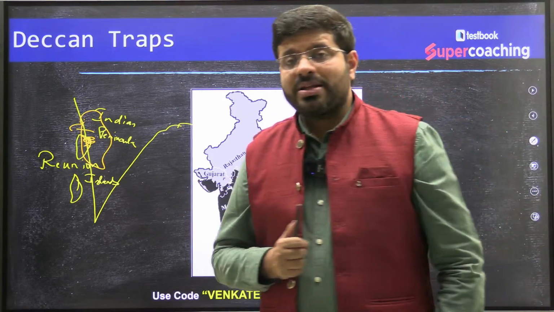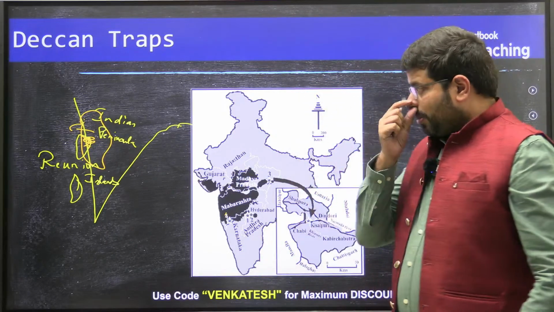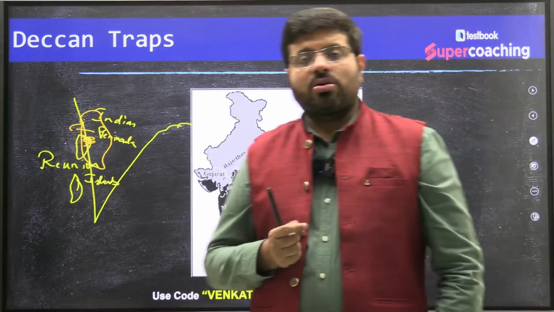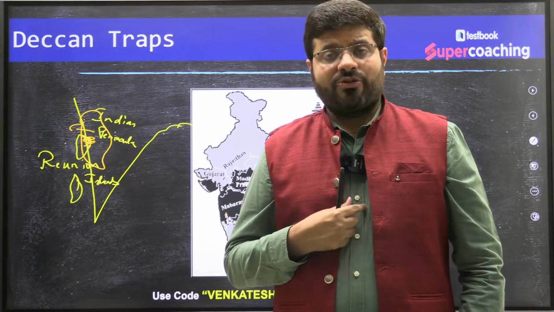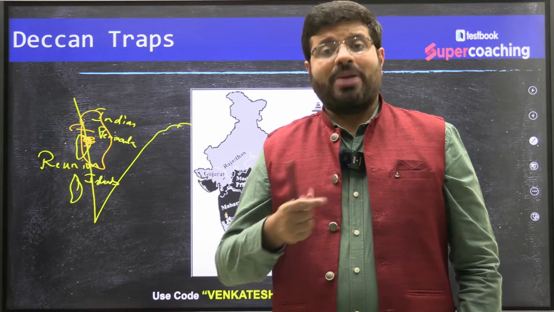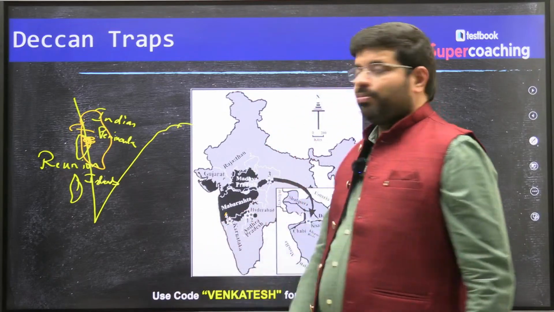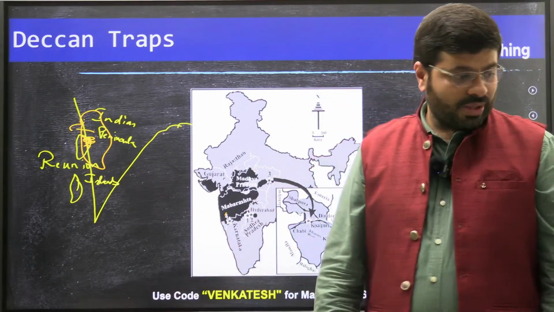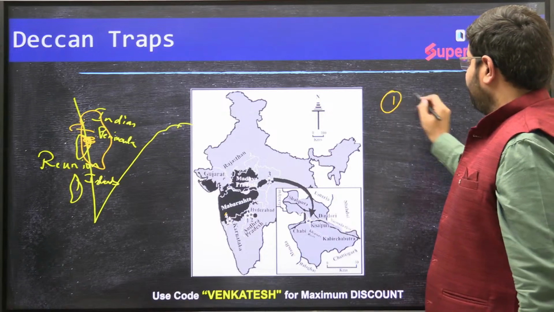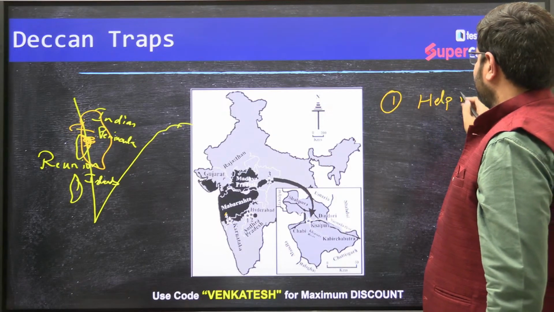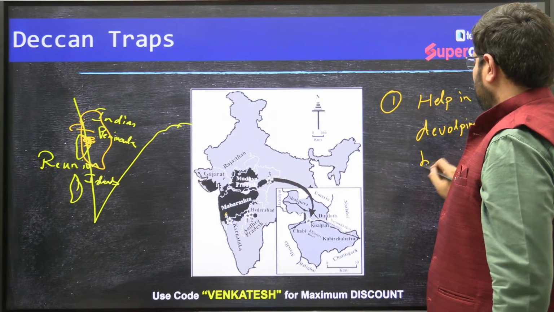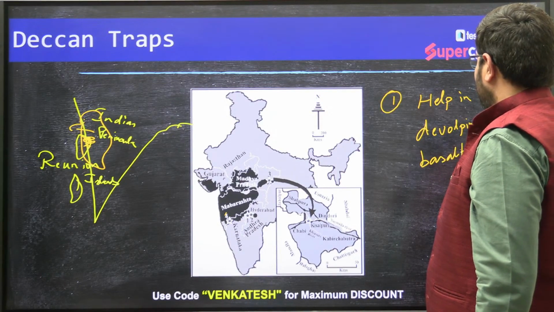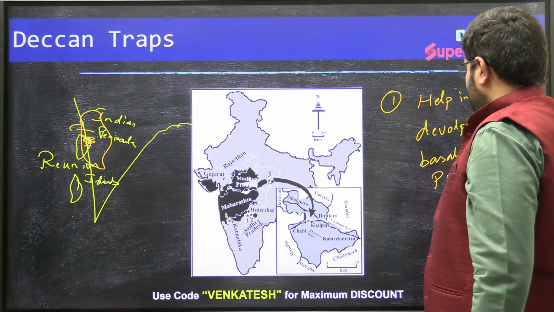So, what explains the role of Deccan basalts and mantle plumes in plate tectonics? Number one, they help in creating volcanic landforms of basaltic lava plateaus, like the Deccan Plateau. They help in developing basaltic lava plateaus.